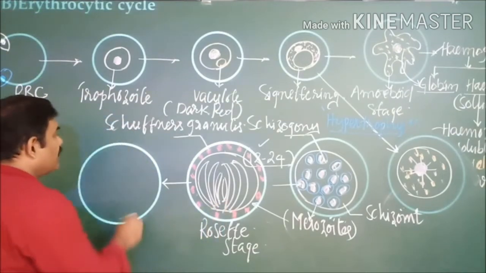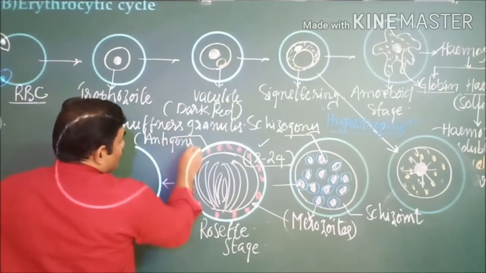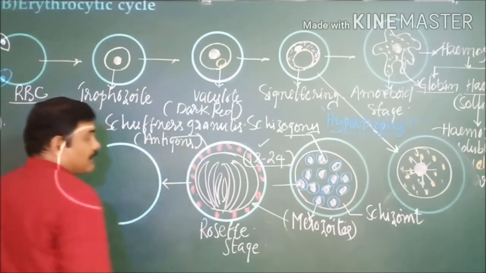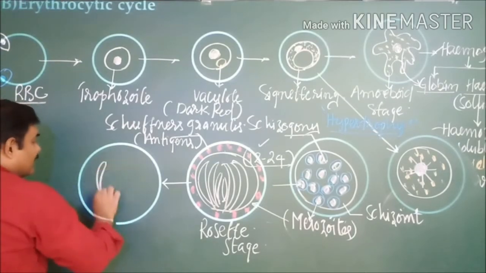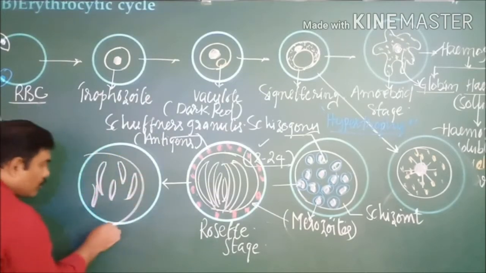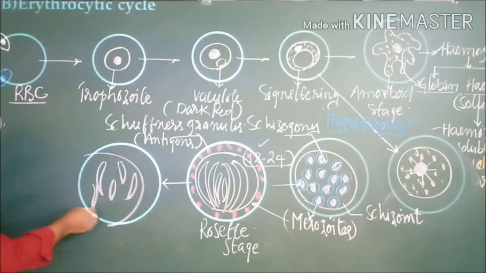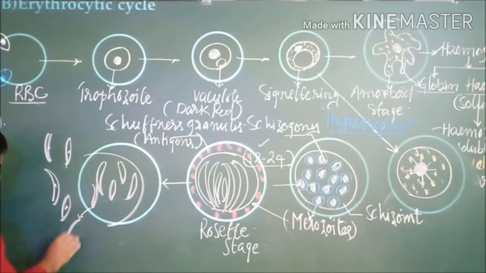It was believed that these Schüffner's granules are nothing but the antigens of the parasite. This is an important thing. Antigens of the parasite, they believed. Now, whatever merozoites are produced, they break down and they are all released. The merozoites are released like this.